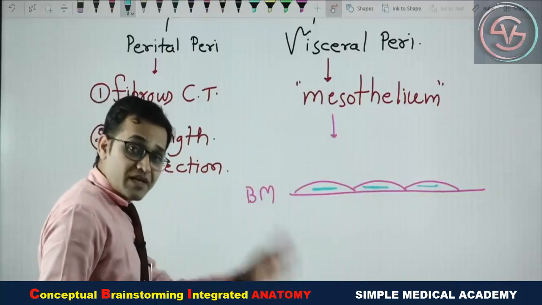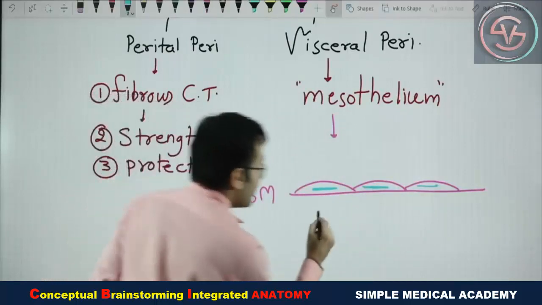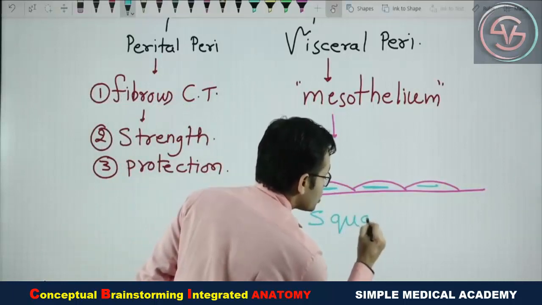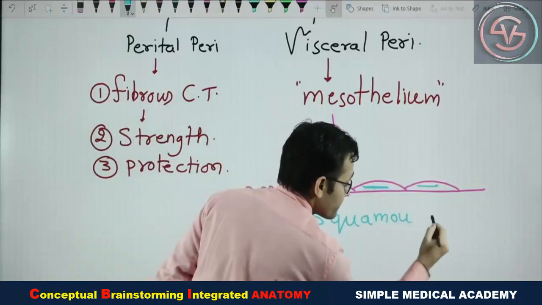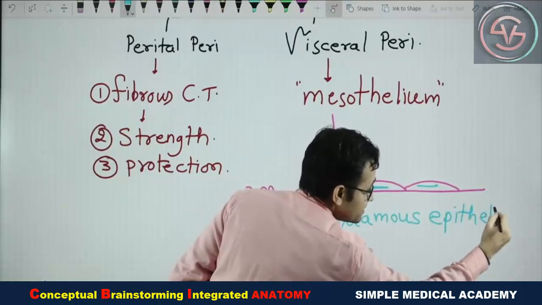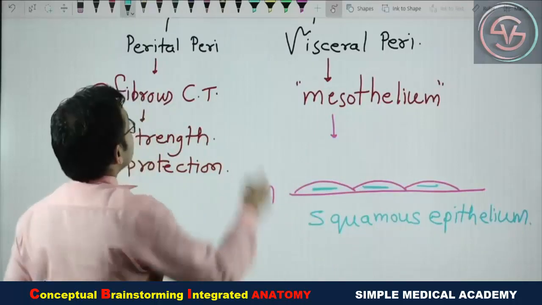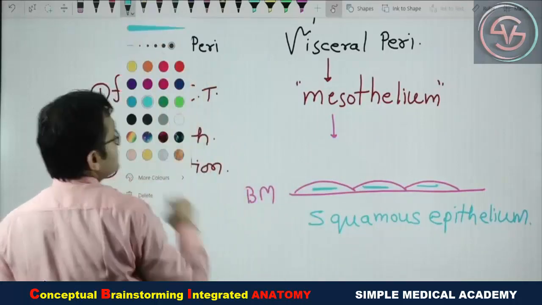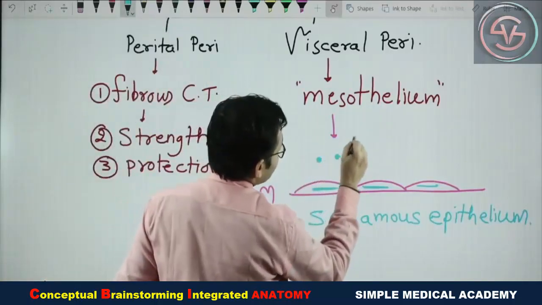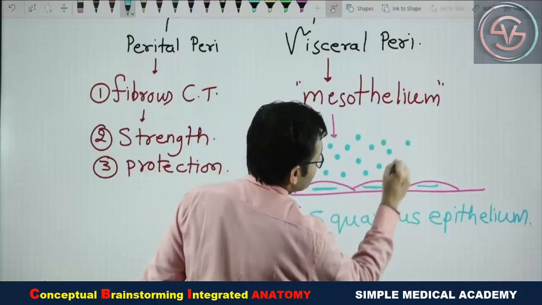Such kind of epithelium we will see in the histology part, that is known as the squamous epithelium. But here these squamous epithelial cells have the very beautiful property of secretion of thin watery fluid.